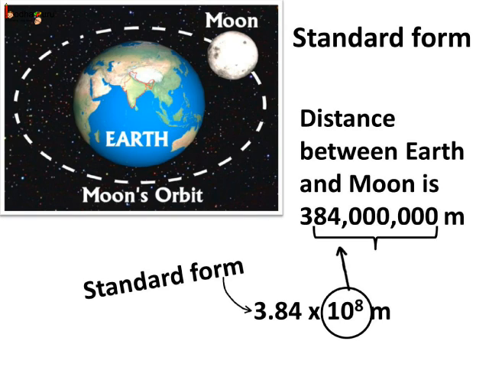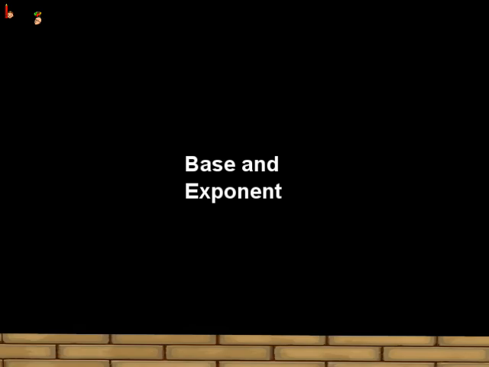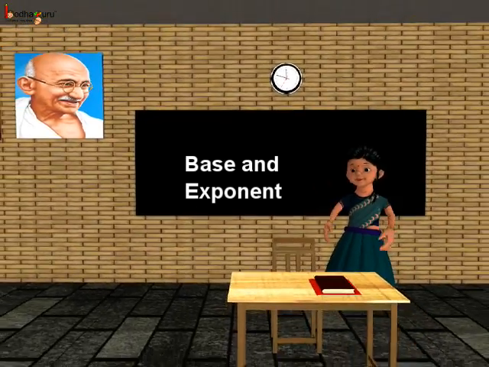You know, any huge number can be expressed as a number between 1.0 and 10.0 multiplied by a power of 10, and this is called the standard form. If we multiply 3.84 with 10 eight times, first the decimal point moves to the right by 2 places, then 6 zeros are added. See, any huge number can be expressed in the simple standard form using exponents. That's all for now.